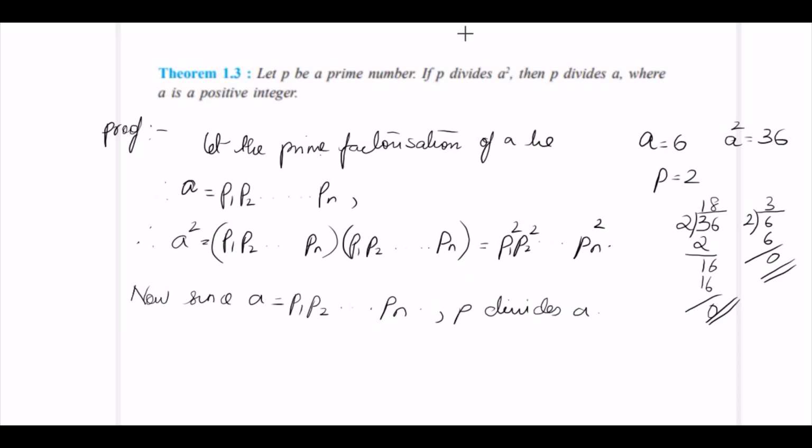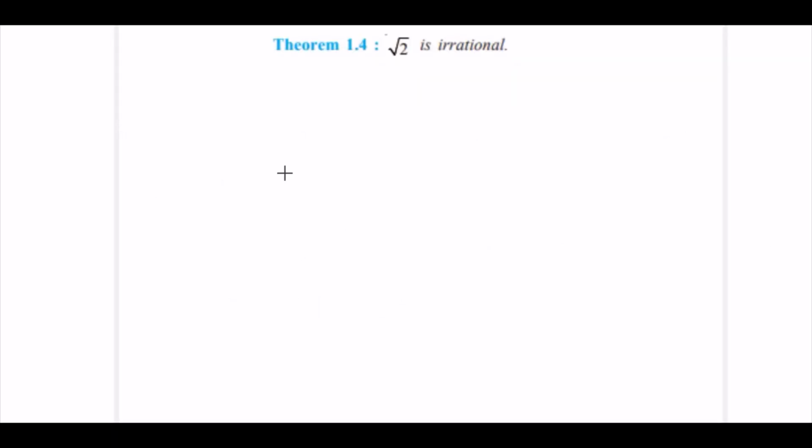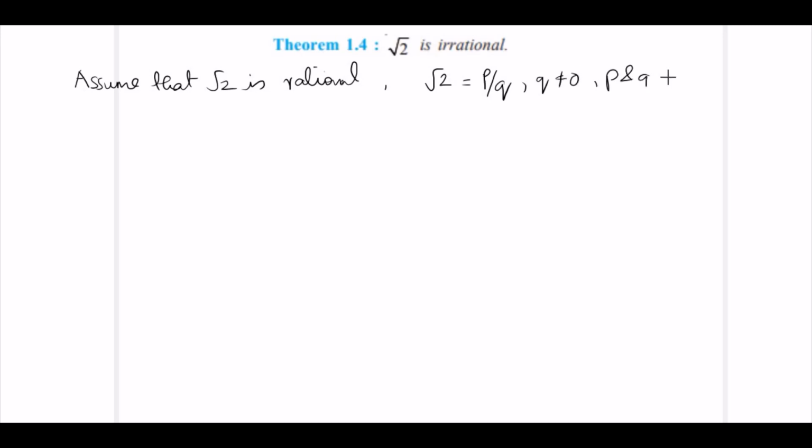Now we are ready to give the proof for irrationality. Here we have to prove root 2 is irrational. So here we use proof by contradiction. We will assume that root 2 is rational. So if root 2 is rational, root 2 can be represented as P by Q, where Q is not equal to 0 and P and Q are integers.